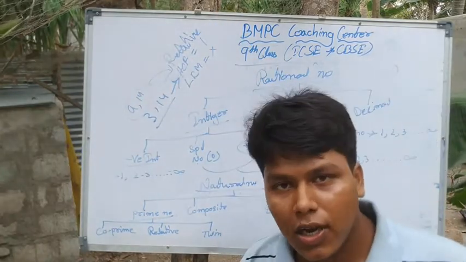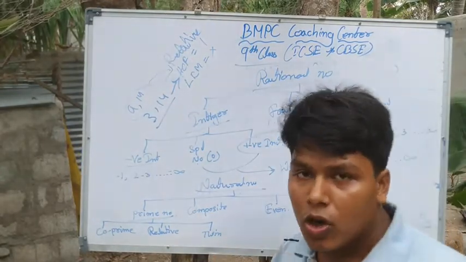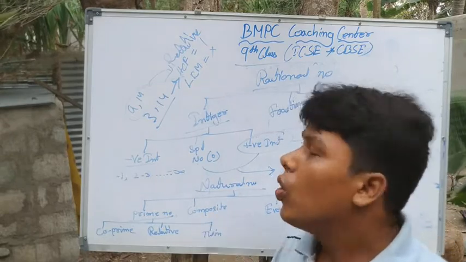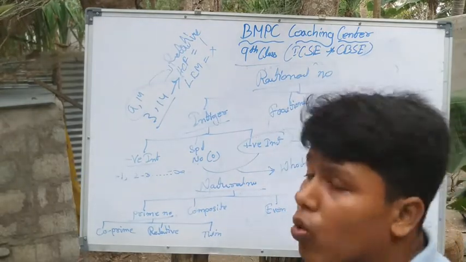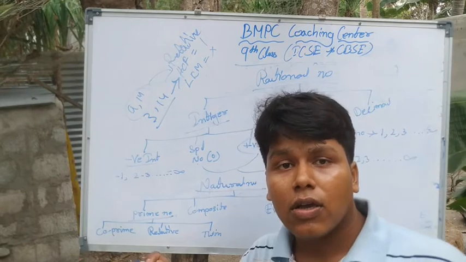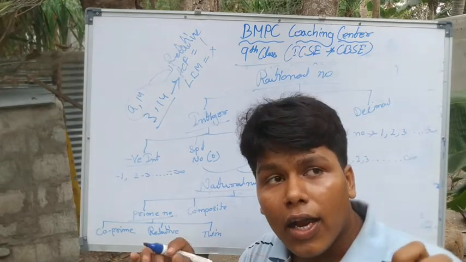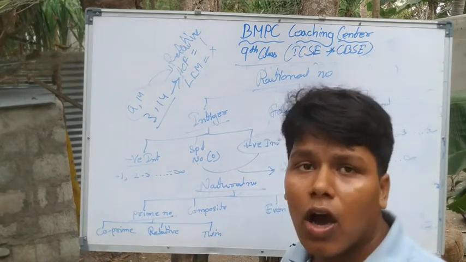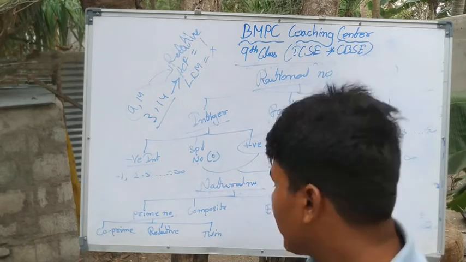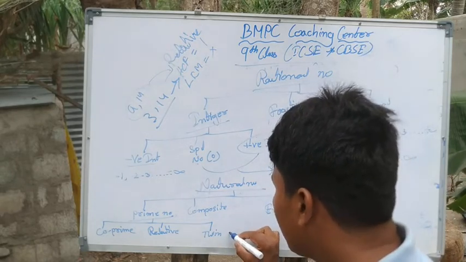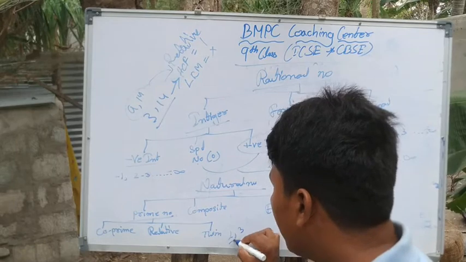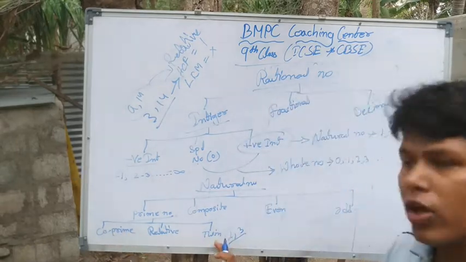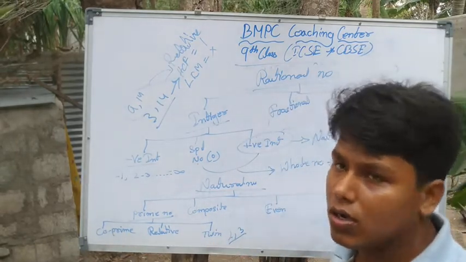Relative prime numbers. Clear? And twin prime. Twin prime numbers are prime numbers where the difference between them is 2. We can say the difference is 2. For example, 2 and 3 is a co-prime but not a twin prime because their difference is 1.